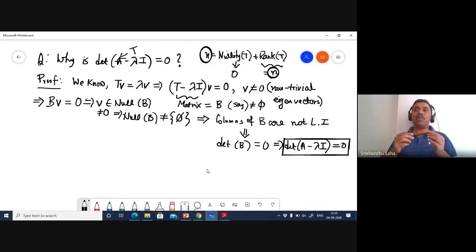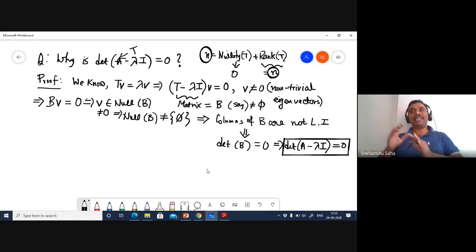There is no point in finding trivial eigenvalues and trivial eigenvectors. If you look at the characteristic equation TV equal to lambda V, we know that if I plug in V equal to 0, both sides are equal and the equation holds. So we are not interested in such solutions. We are always interested in non-trivial solutions.